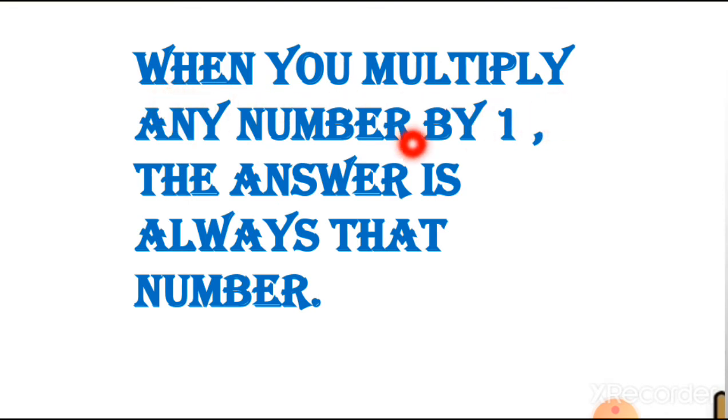When you multiply any number by 1, the answer is always that number which you are multiplying. So, just keep this in your mind. Remember this thing only, that whenever you are multiplying any number with 1, you will get that number itself only. Now, you can see these are empty bowls.